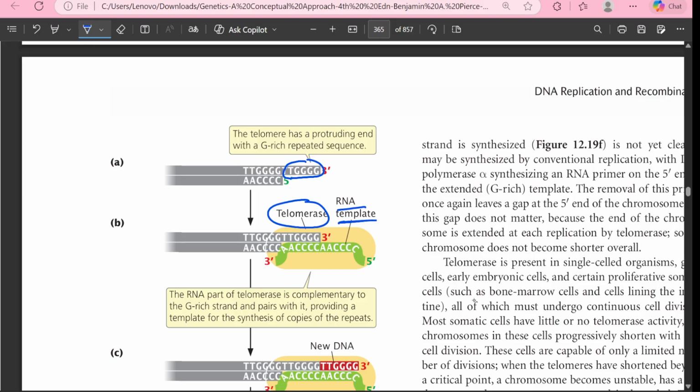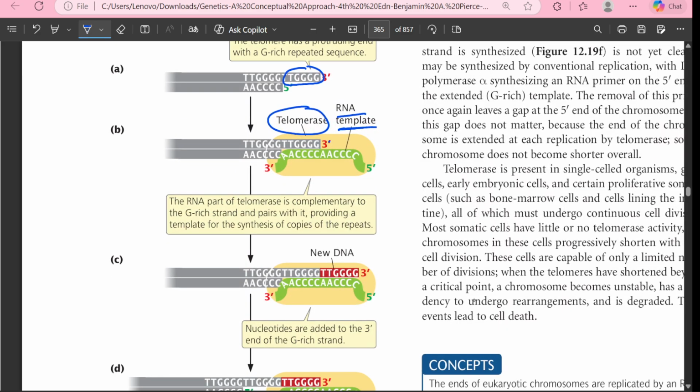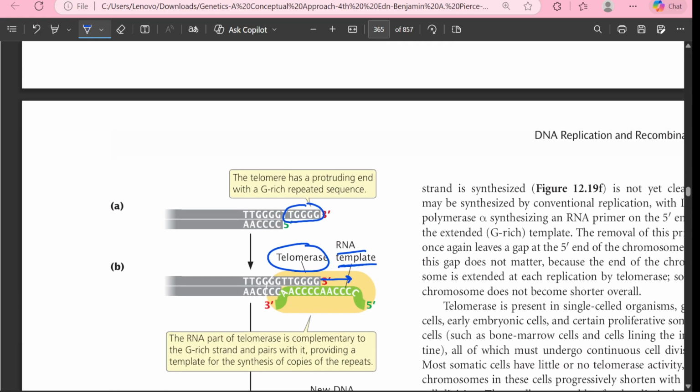With the help of this RNA template, the telomerase enzyme actually starts the replication here. If you try to understand it carefully, rather than solving its problem, it is more or less even increasing its problem. So the telomerase is providing a template in a way that this further extends.